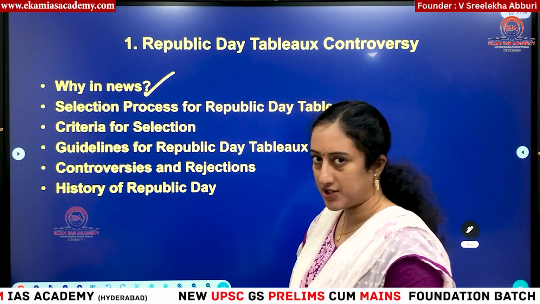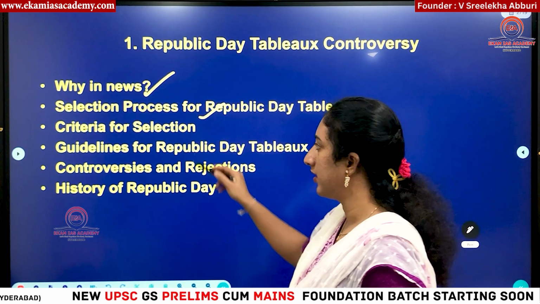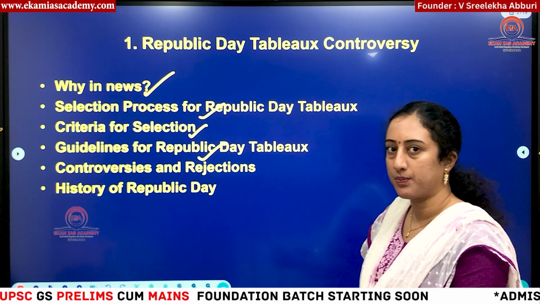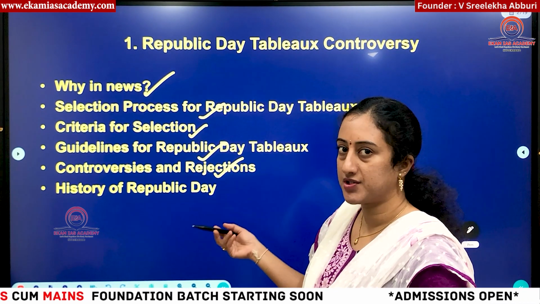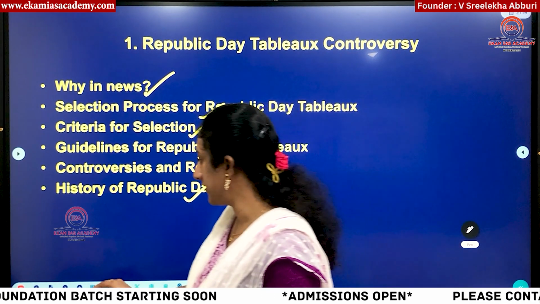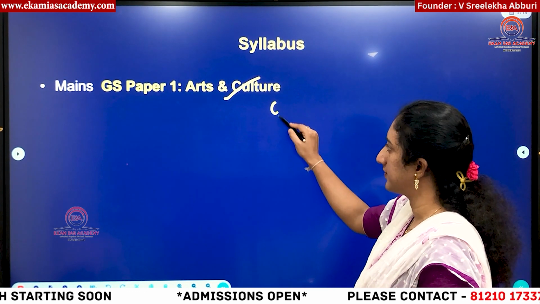These are the points of discussion. Why in news? Selection: what is the selection process? Who will select, and what is the criteria for selection? What are the guidelines that have to be followed whenever we are presenting our tableau? And also, what is the controversy and rejections? What is the reason behind rejections? And what is the Republic Day parade history? And all these things we'll be discussing. So this forms part of arts and culture and also GS paper 2.